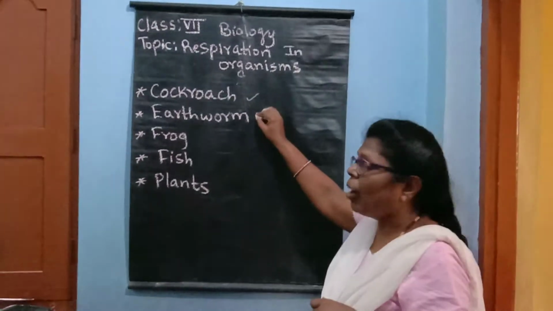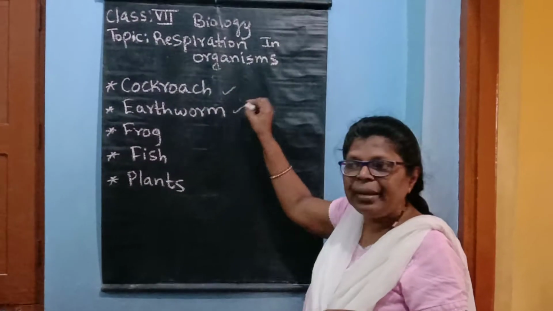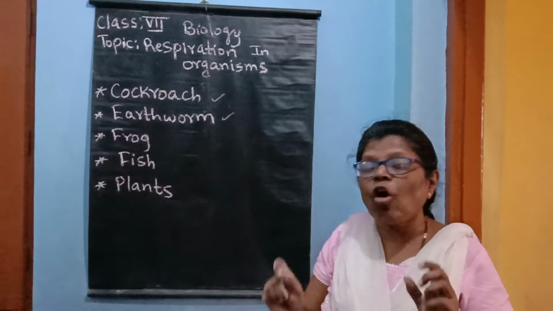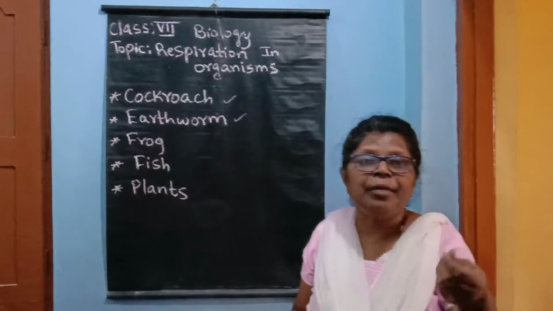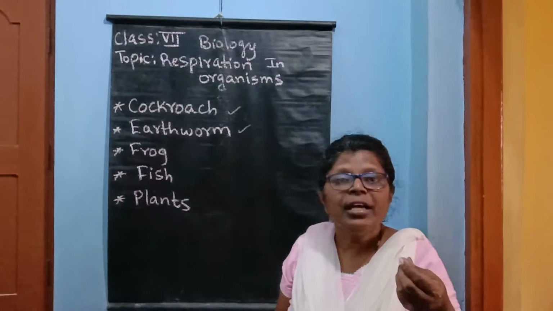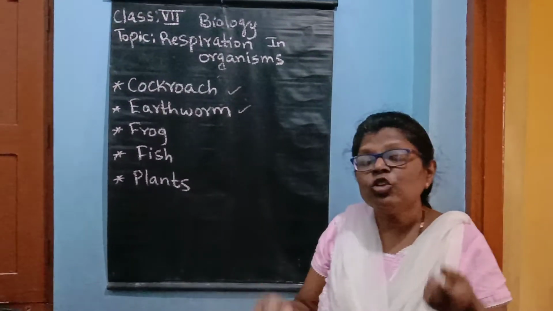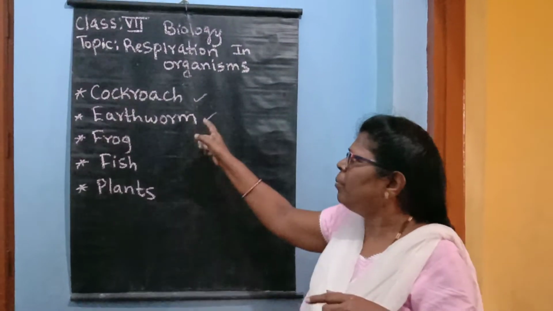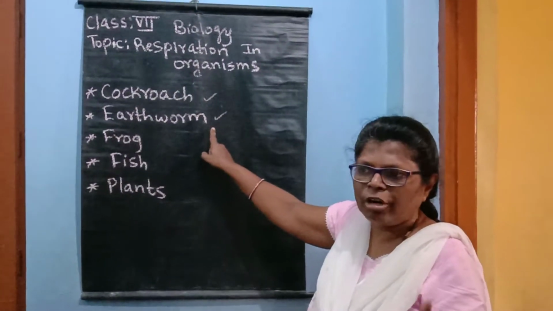Now let us see about the earthworm, how earthworm breathes. Earthworm breathes through its skin. Its skin is always moist and slimy to touch. Slimy means it is very slippery to touch. So gases can pass easily through the skin. That means earthworm breathes through the skin, in short we can say.